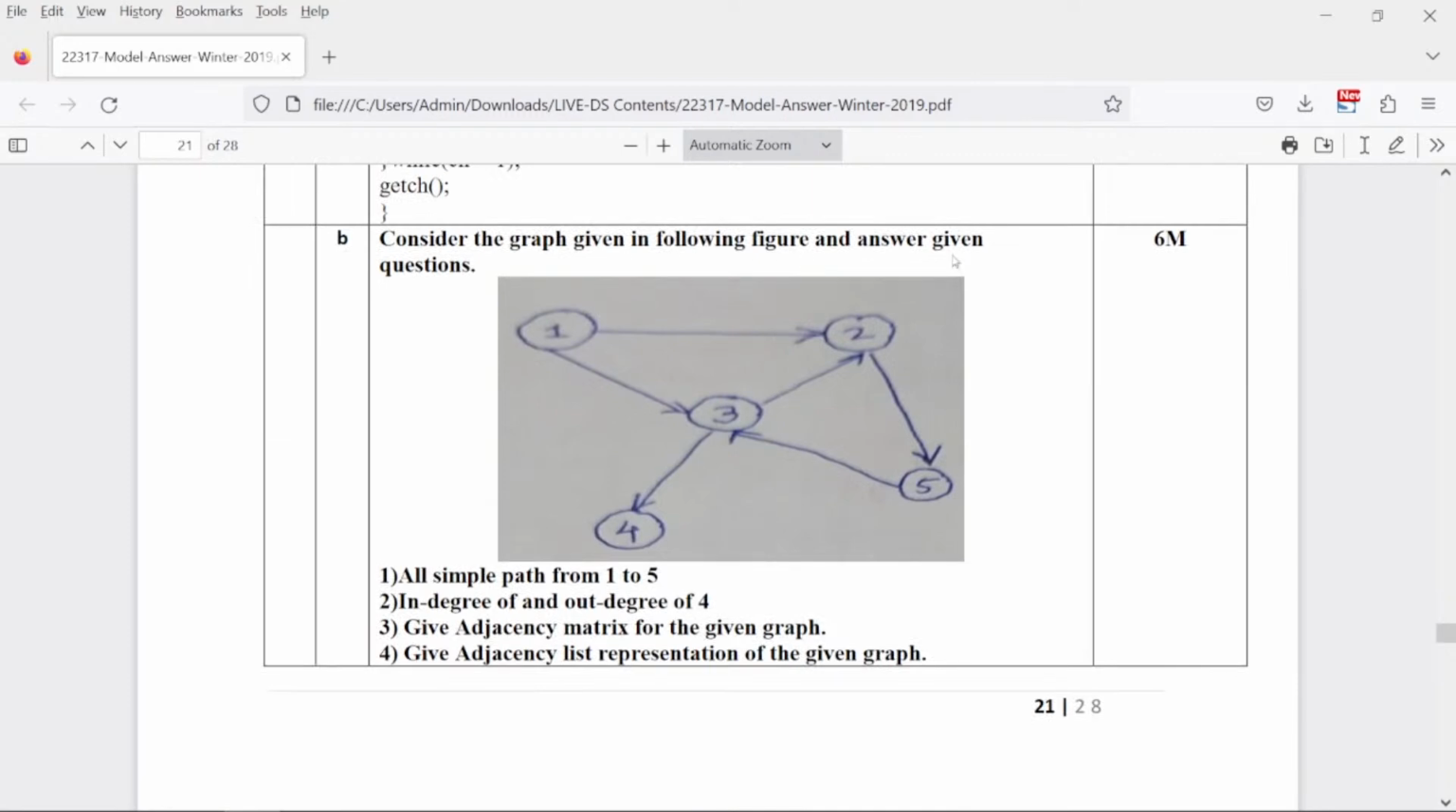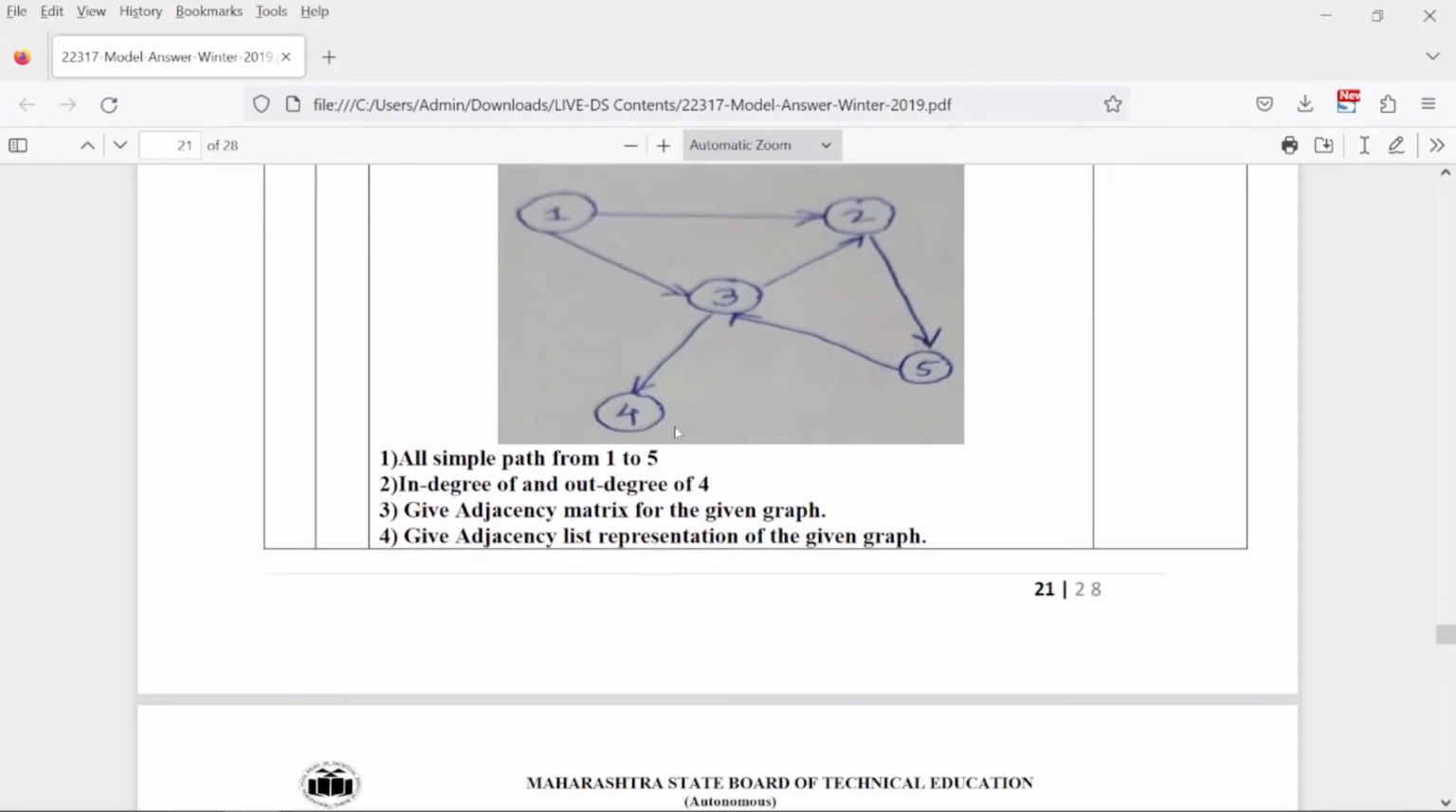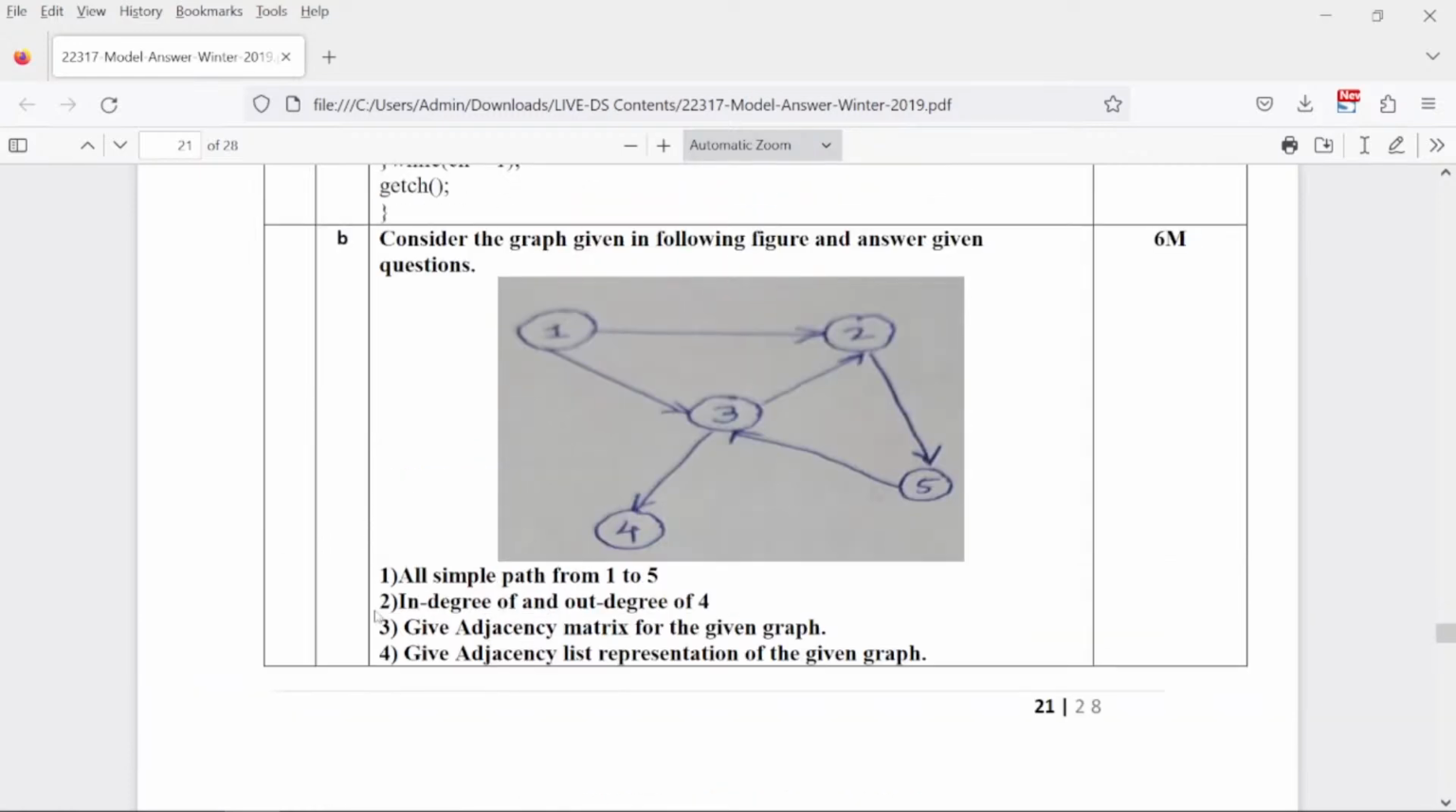Consider the graph given in following figure. Answer the questions. All path from 1 to 5. You can at least answer with this, students. In degree and out degree of 4. You can at least answer this for me. Can you tell me the in degree and out degree of 4? Please let me know in the chat. Tell me, how much is the in degree and out degree?